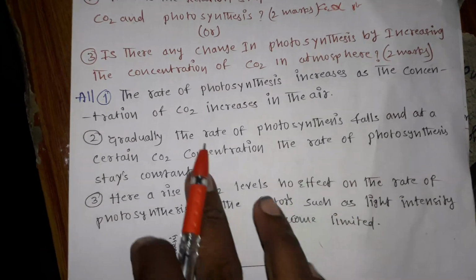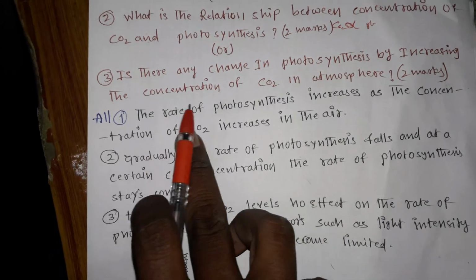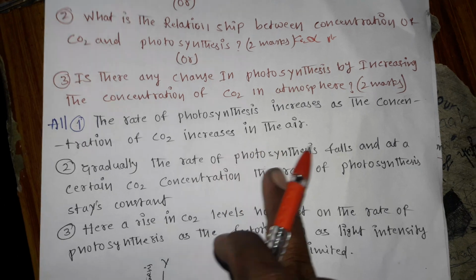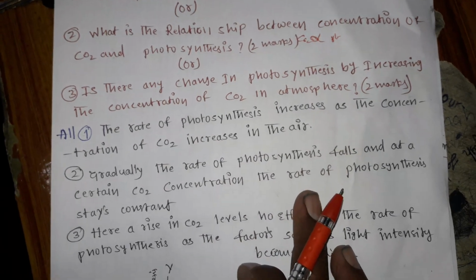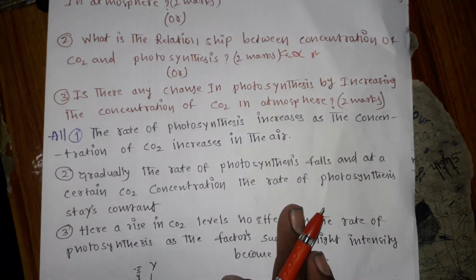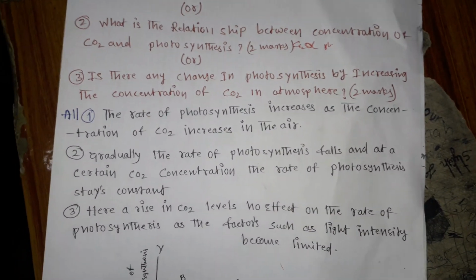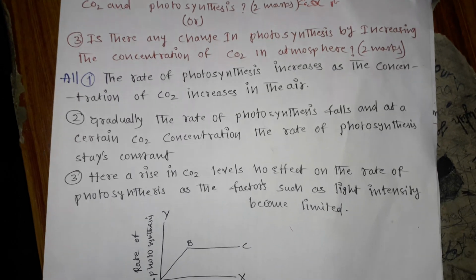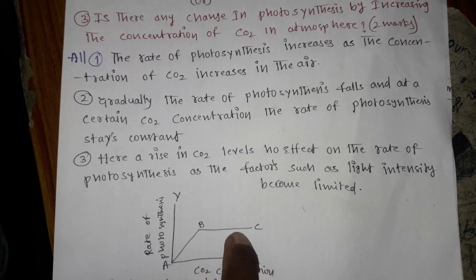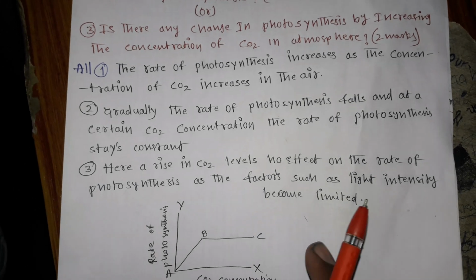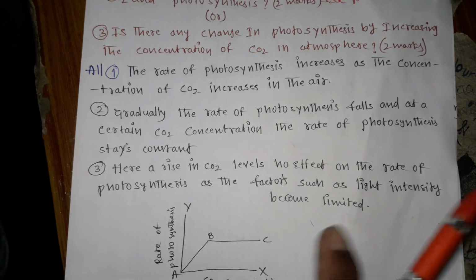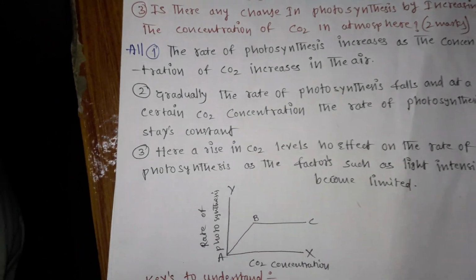So now clear. What is the first answer? First point, the rate of photosynthesis increases as the concentration of CO2 increases in the air. So when the CO2 concentration increases in the air, there is a growth in the rate of photosynthesis. Gradually means once it comes to the constant point, a certain point, it goes in a balanced regular way. It is a regular photosynthesis rate. Now clear. But there is a third part given.